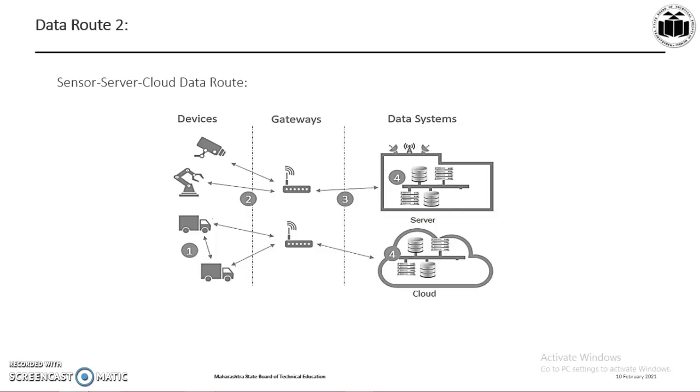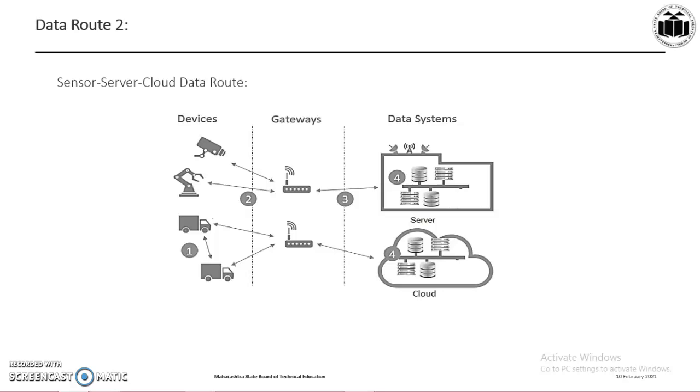And the fourth that we have is between the different data systems, where information transfer within data clouds or centers takes place. The protocols for this type of connection should be easy to deploy and integrate with existing applications. It has high availability, capacity and reliable disaster recovery. So this is one of the data routes which gives various options. As per the IoT system or subsystem developed, a specific data route can be used.